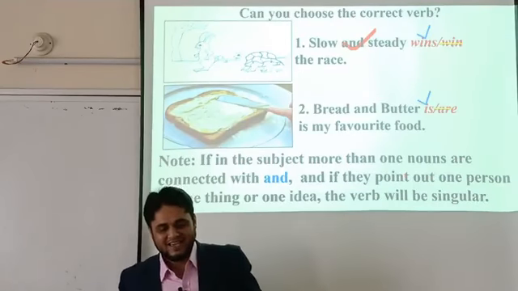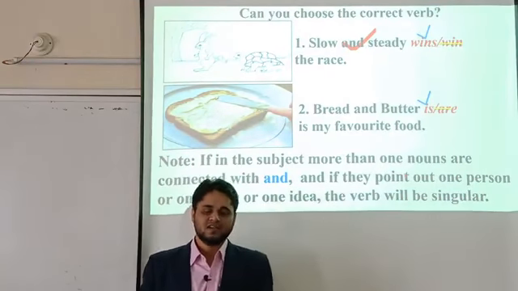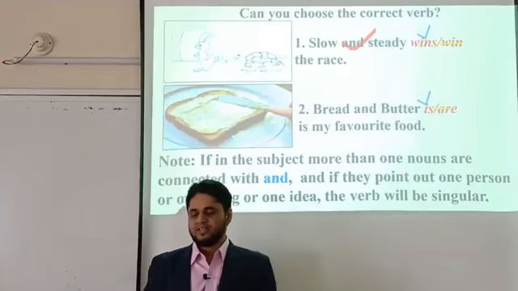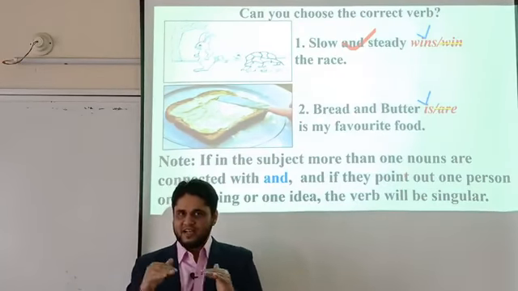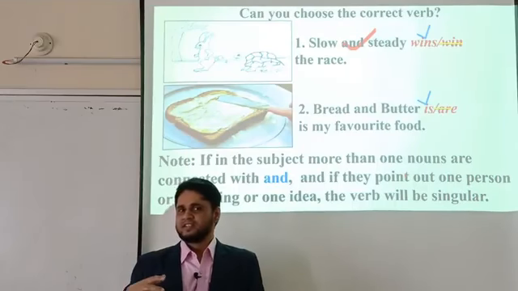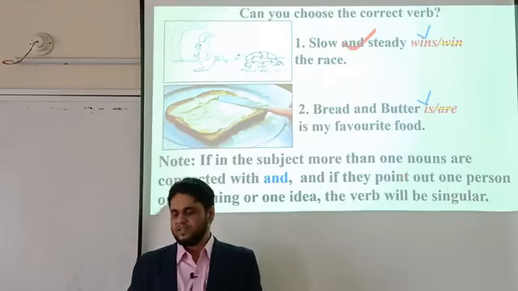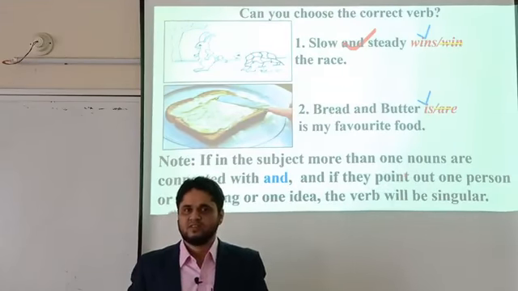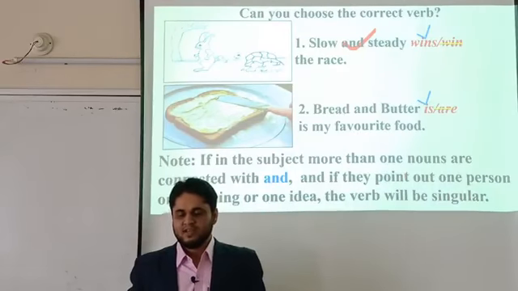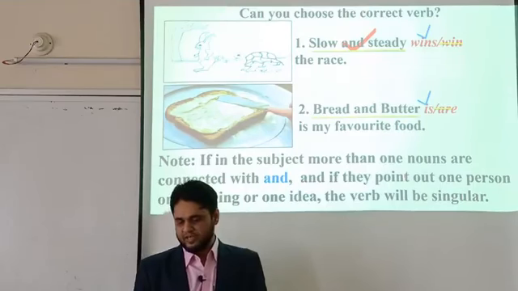So the note is, if in the subject more than one noun is connected with "and", and they point out one person or one thing or one idea, that means a very similar idea, the verb will be singular. Here slow and steady is considered one thing, and bread and butter is also considered one thing. That's why it is a singular subject, and the verb will be singular. Okay, I think you can understand.